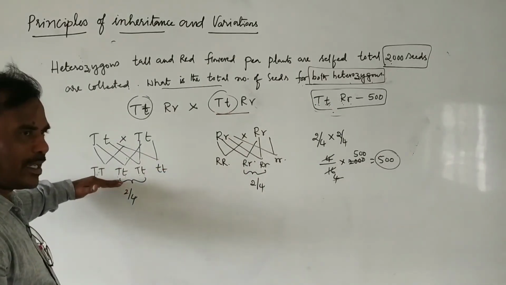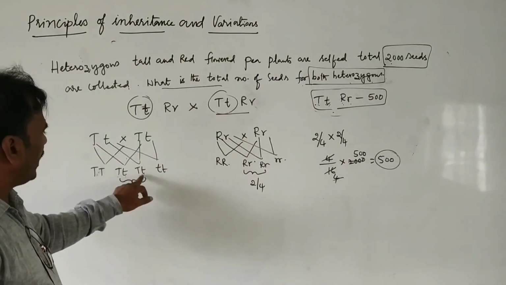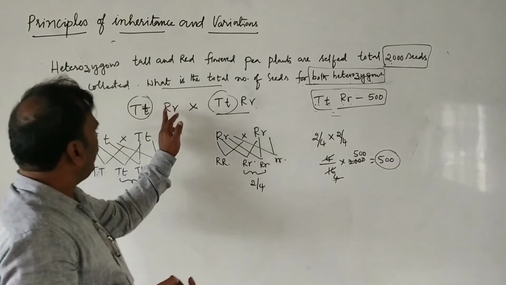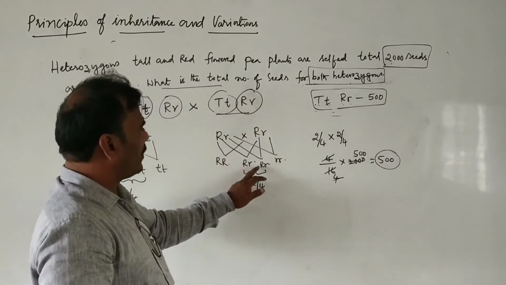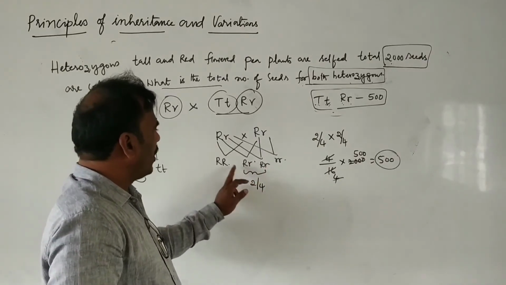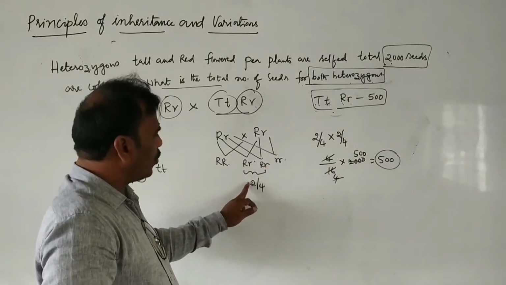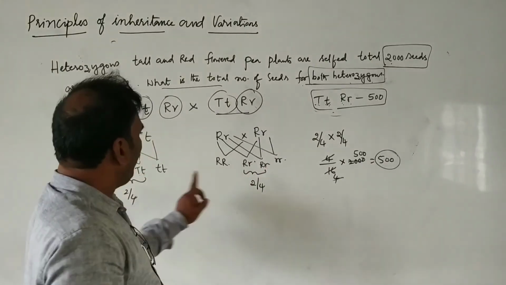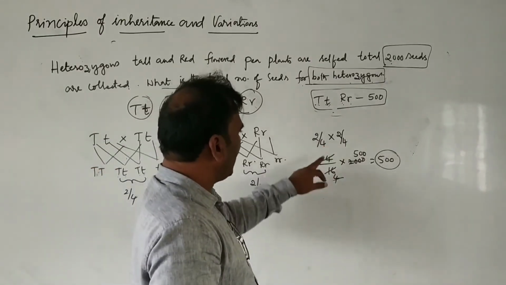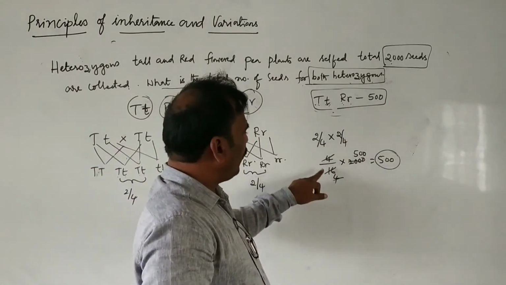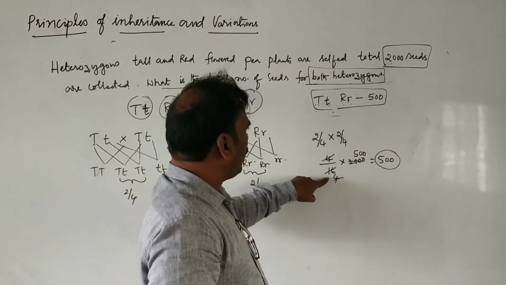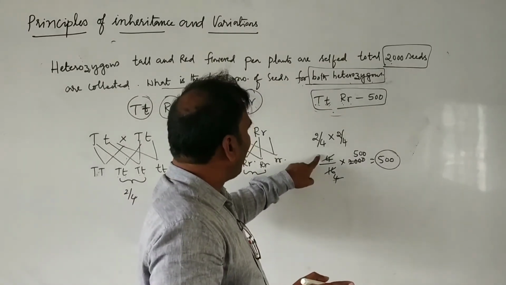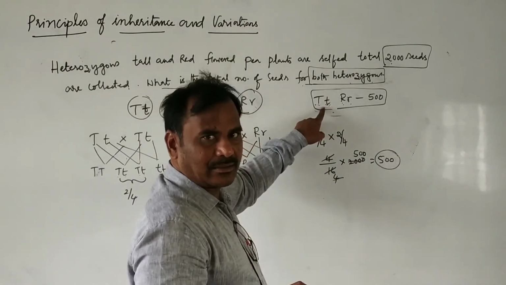Then we get 2 by 4 heterozygous tall. When these two are crossed separately, we get capital T, small t, out of 4 plants 2, so that is 2 by 4. Then 2 by 4 into 2 by 4, what is that? 4 by 16. Out of 16, actually, 16 plants are produced in a dihybrid, 4 plants are like this.